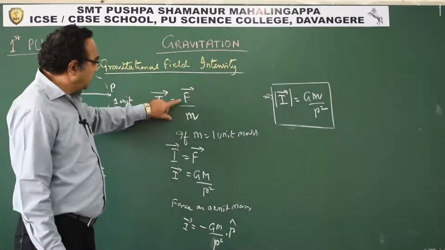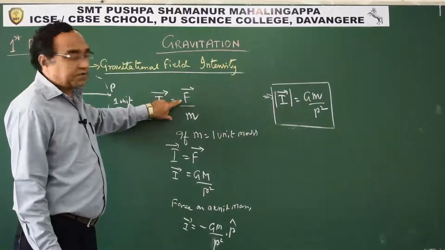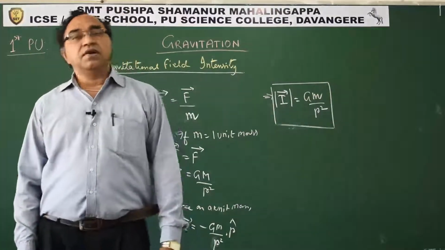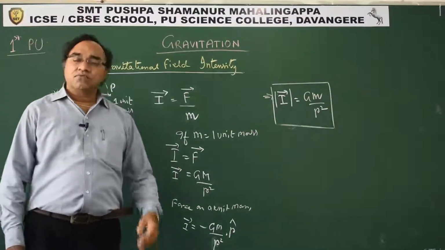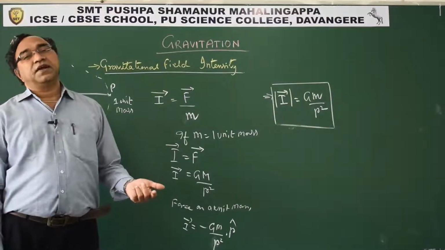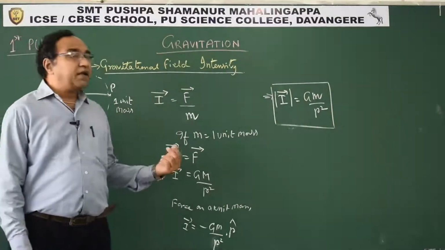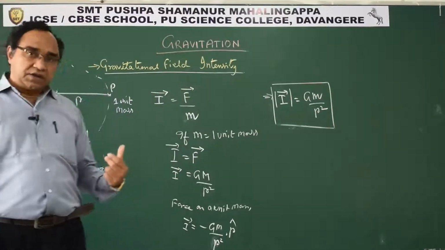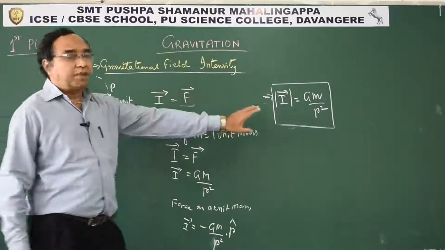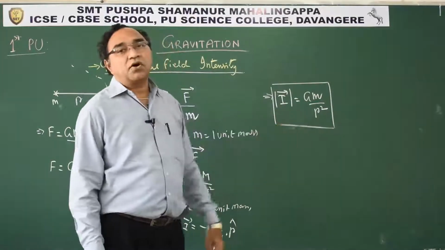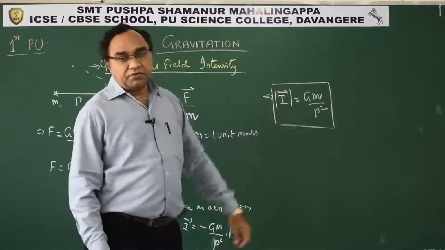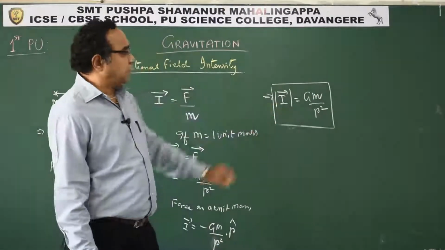Otherwise, force is mass into acceleration upon mass, so the intensity of gravitational field has the dimension of acceleration only, that is L T minus 2. That is how everything about gravitational field intensity can be understood. This formula, the magnitude of intensity of gravitational field, will be used extensively in numericals.